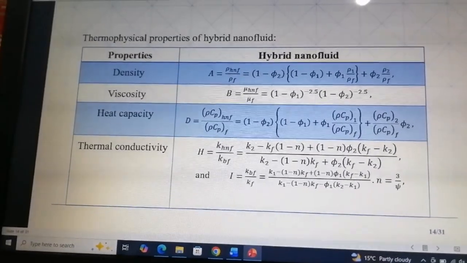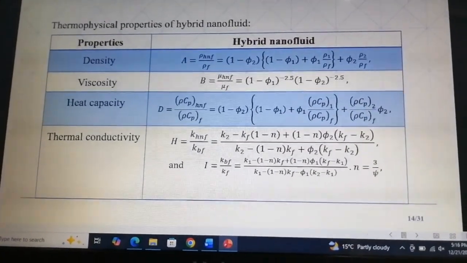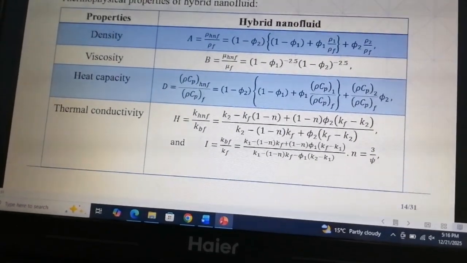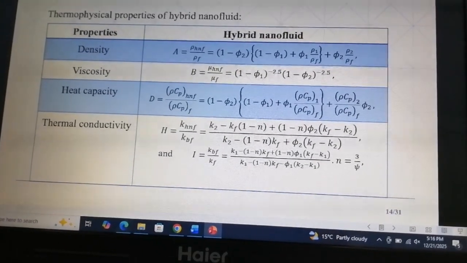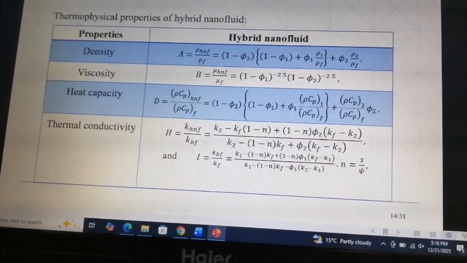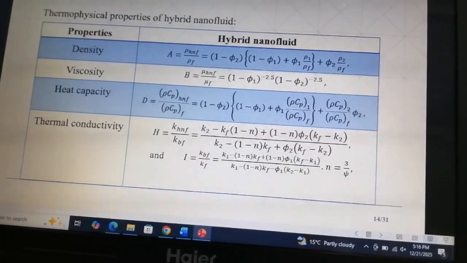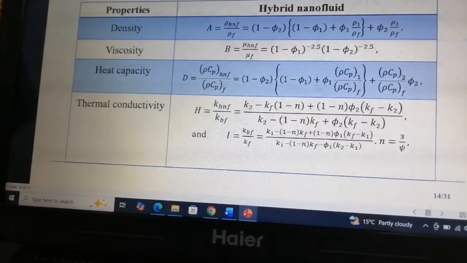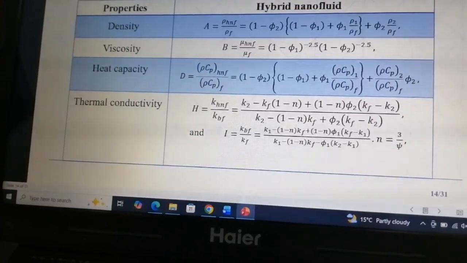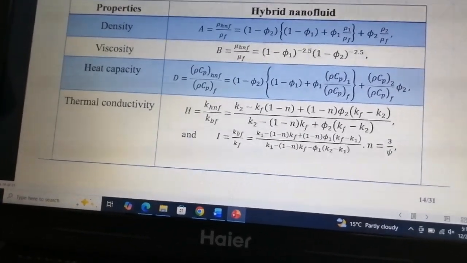Now we look at the thermophysical properties of hybrid nanofluid. Thermophysical properties include density, viscosity, thermal conductivity, and specific heat capacity. These properties determine how the fluid flows and transfers heat. In a hybrid nanofluid, adding two types of nanoparticles enhances thermal conductivity, improving heat transfer compared to a simple nanofluid.